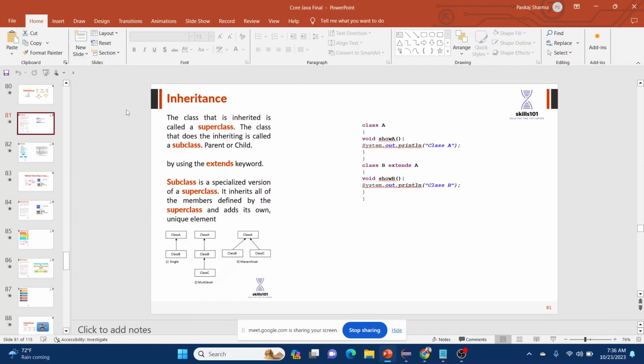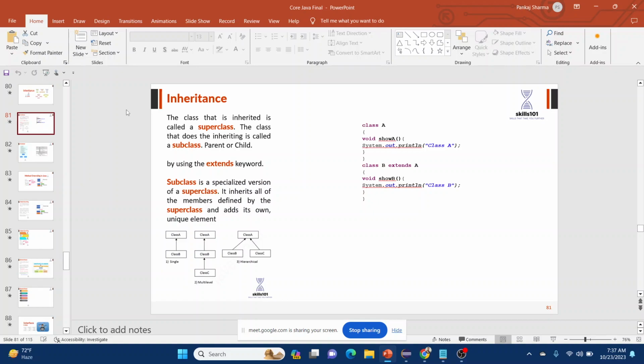So inheritance: the class that is inherited from is called the superclass. The class that does the inheriting is called the subclass, or parent and child. In the same way, we inherit properties from our parents, so we are the subclass, and the parent is the superclass in the real world. We inherit our home, our properties, and our basic features from our parents, as DNA also. And in object oriented programming, in Java specifically, by using the extends keyword, we implement inheritance into